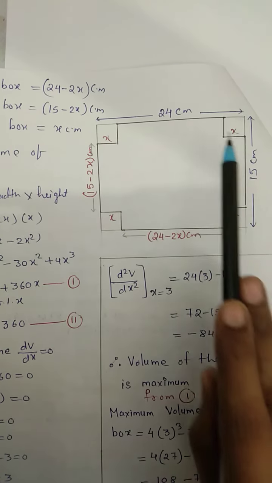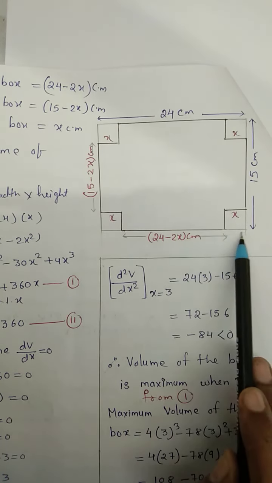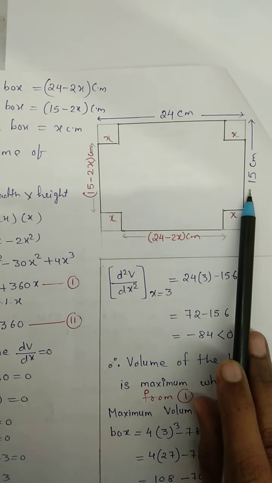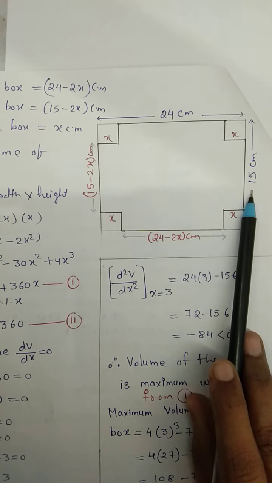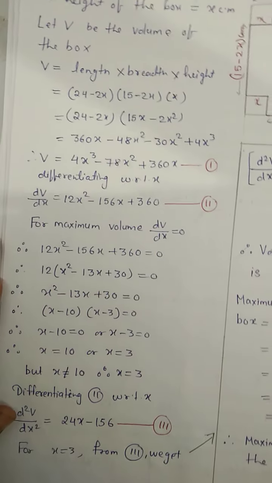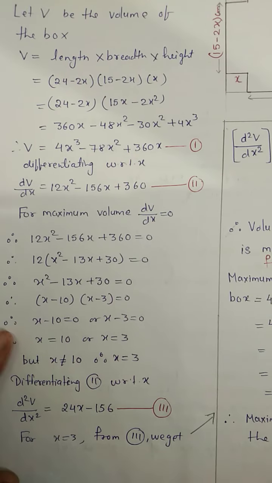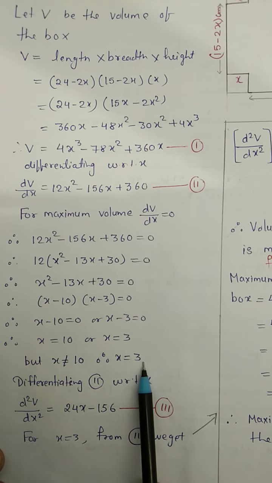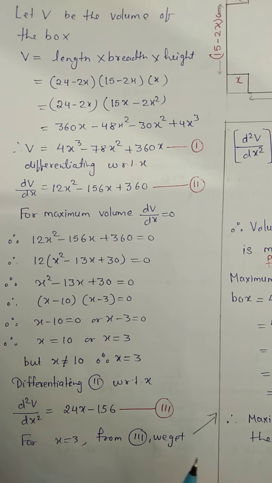If I cut 10 from here and 10 from here, 20, how can I cut 20 centimeter from 15 centimeter? It is not possible. Clear children? That is the reason that x equal to 10 is not possible. That's why I have written, x cannot be 10 and therefore x must be 3 only. Done. Thus we have found the value of x.